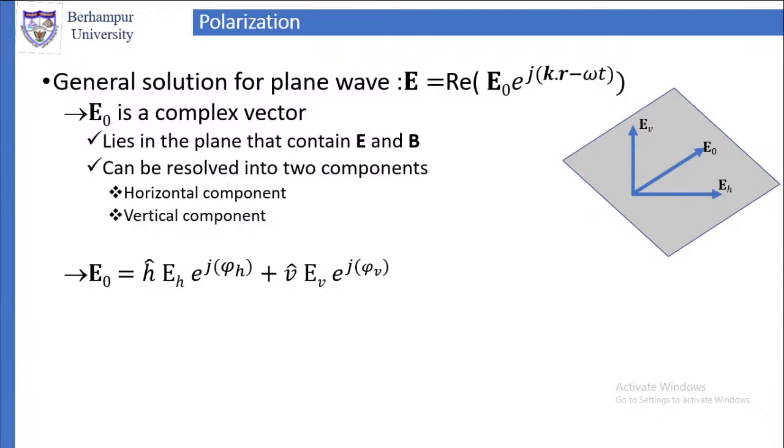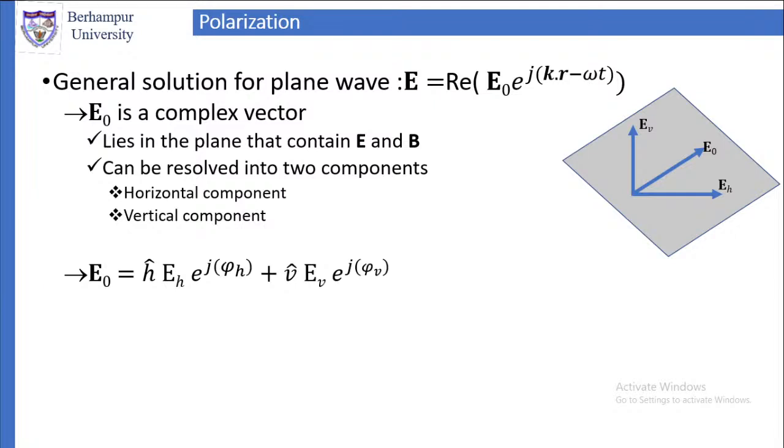Using this, in terms of vectors, E0 will be H cap times EH times exponential j phi H. H cap is the unit vector along the horizontal direction. What is exponential j phi H? It is the phase.